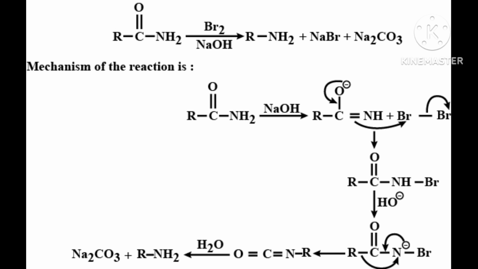RCONH2 plus Br2 plus 4NaOH. Br2 and 4NaOH is this condition. Then now what will happen?